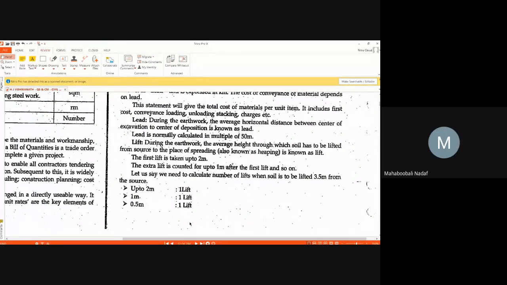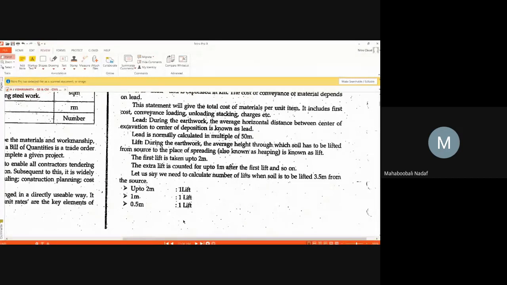Now can you see the rates here? Up to 2 meter, one lift; 1 meter, one lift; 0.5 meter, one lift. What do you mean by this? From ground level to -2, you consider one lift. From -2 to an additional -1, again you consider one lift. From -3 to the next -0.5, you consider one lift.